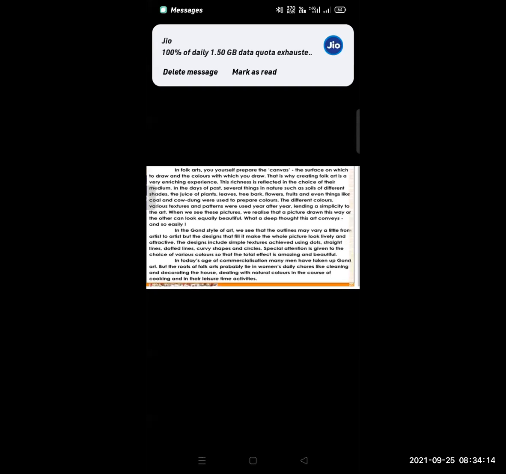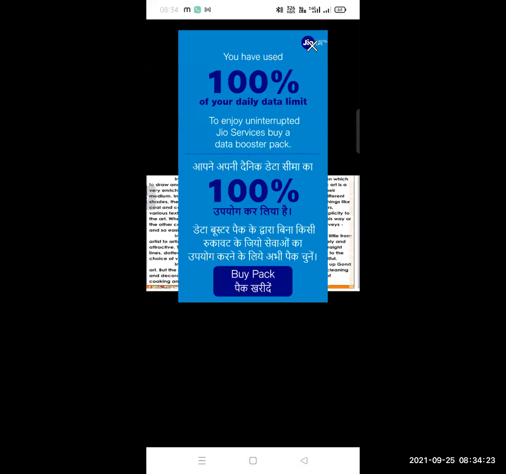Why is it called the root of the folk arts probably in the women's daily course? Because in cleaning and decorating the house, while the women are cooking the food, if we observe, the rice color is white, but we give color to it with turmeric powder and it changes into yellowish. If we want to give the red color, we use chili powder, or we use Szechuan sauce to give the color. So we can see that the women are decorating their food.